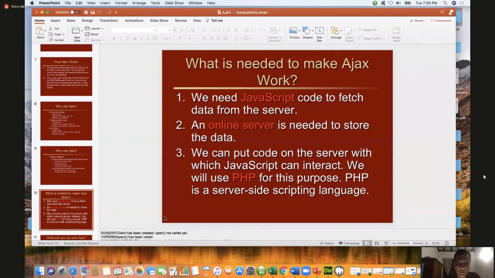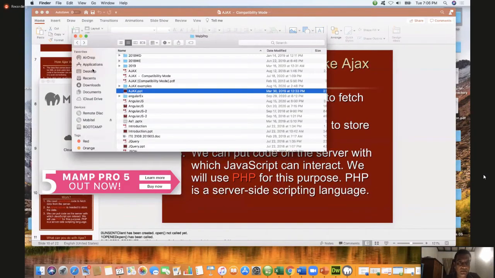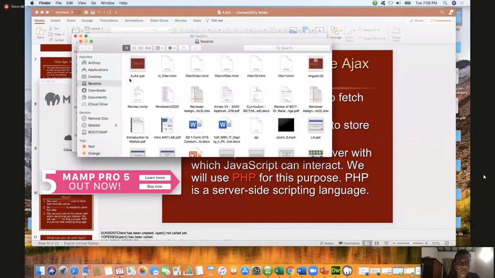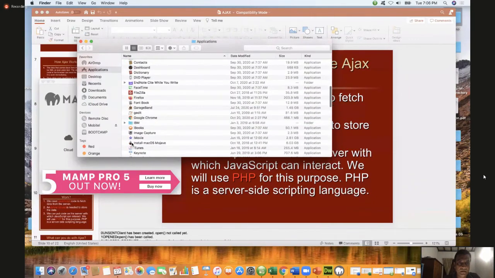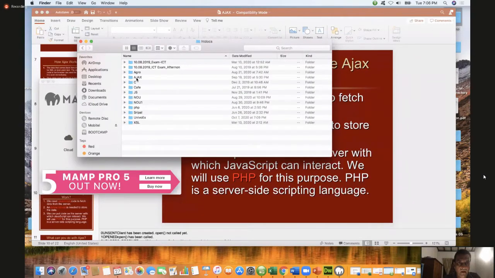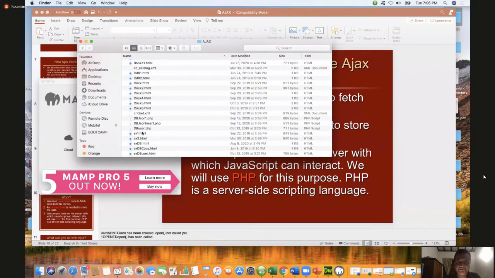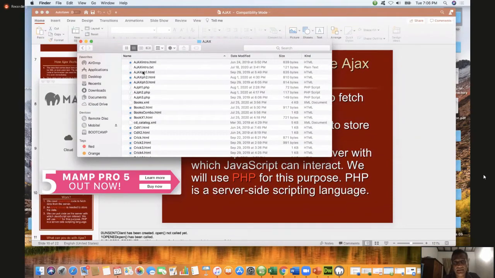Right? So my MAMP server is up and running. I'll go to my MAMP server location, the new window, applications, MAMP, GDocs, Ajax. Okay. In Ajax example 1, Ajax intro is selected. Here my example is I am going to use this text file.